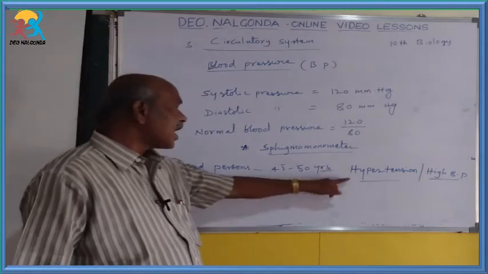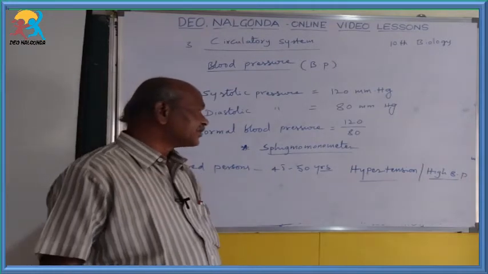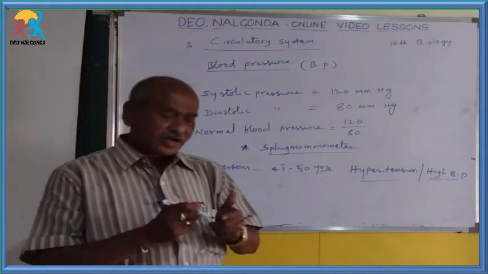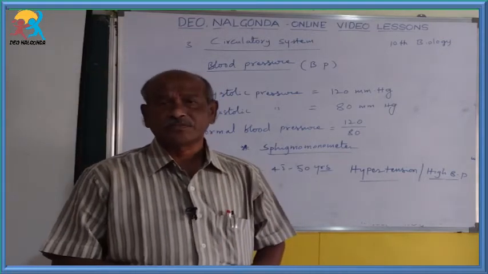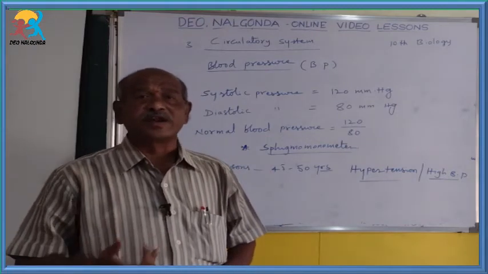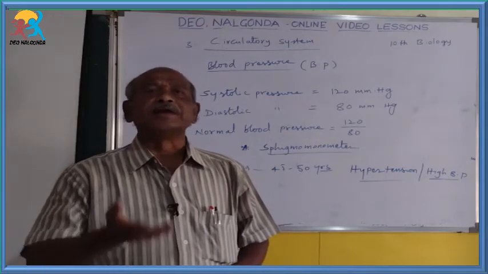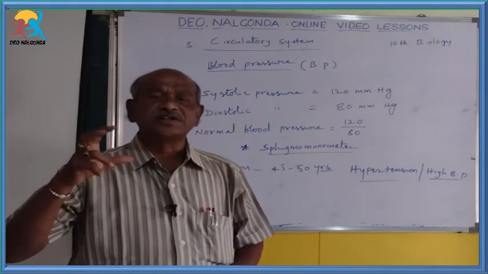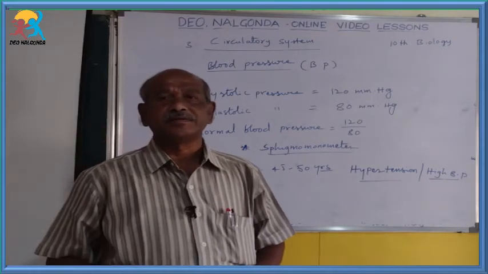Okay, how does this hypertension and high BP come to different persons? There are several reasons, like bad habits like smoking and taking alcohol, as well as stress and strain.